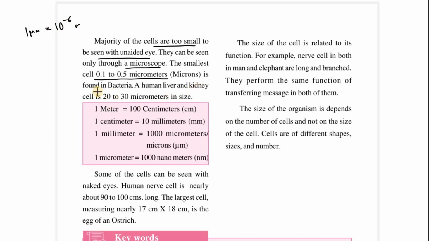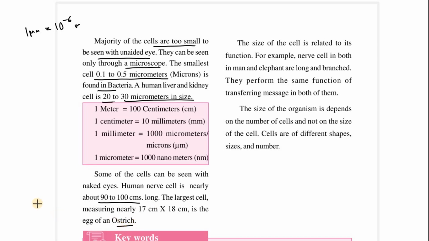It's found in bacteria. What about human liver and kidney? A human liver or kidney cell is 20 to 30 micrometers in size. Now, some of the cells can be seen with naked eyes. I already told you that. For example, a human nerve cell is nearly 90 to 100 centimeters long. Wow! What about the largest cell? Well, it's the egg of the ostrich.